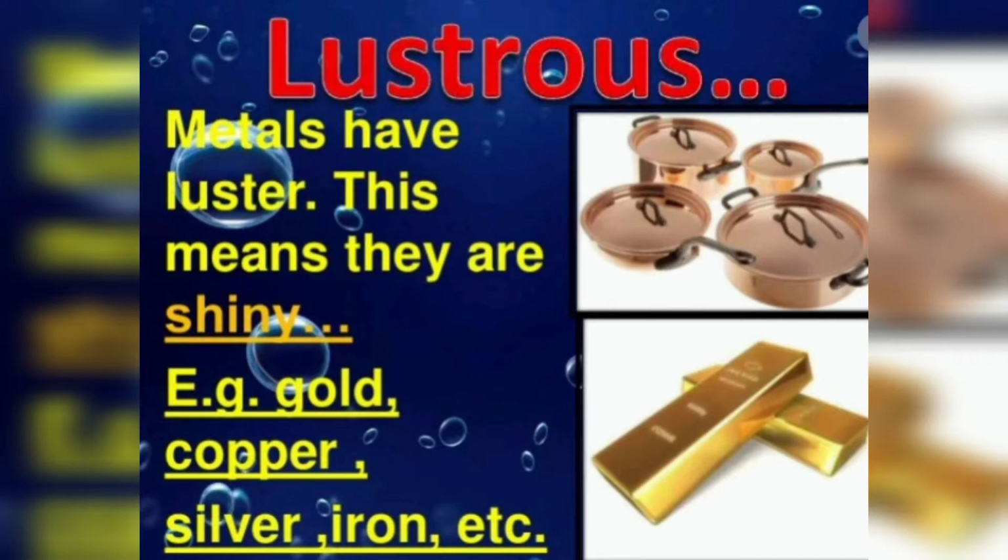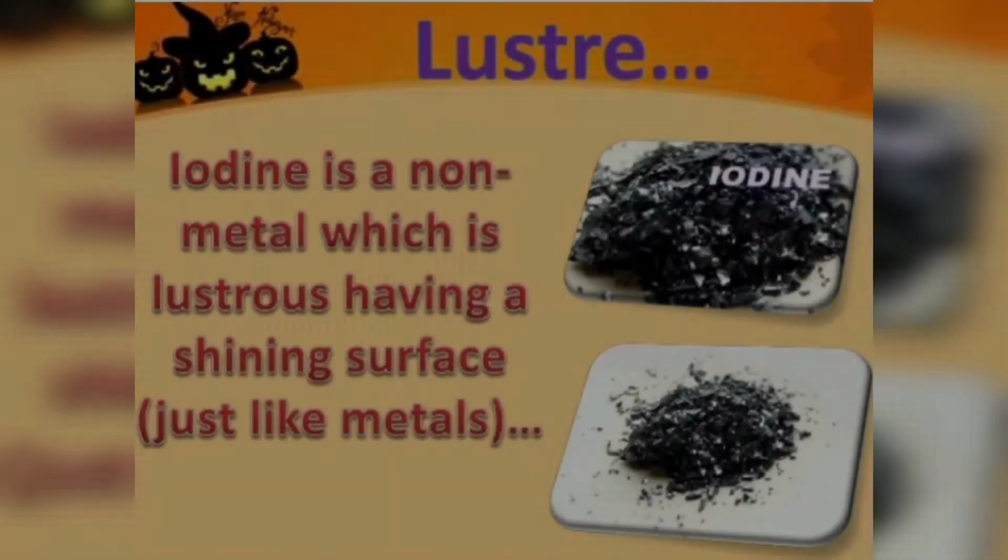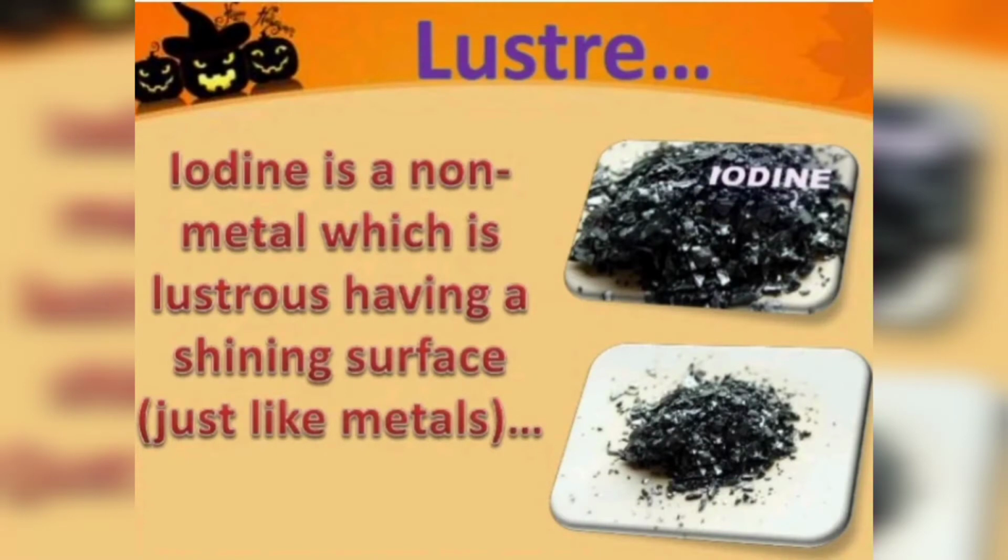Next property is luster. Luster means shining appearance. Most metals have shiny luster. What about non-metals? Non-metals usually do not have any luster appearance, except two non-metals.